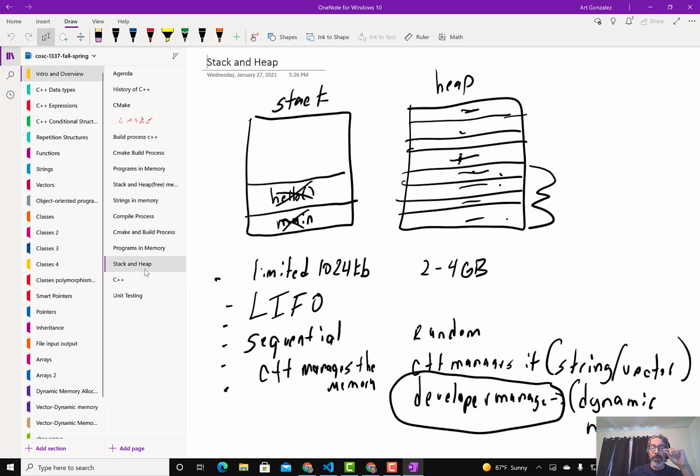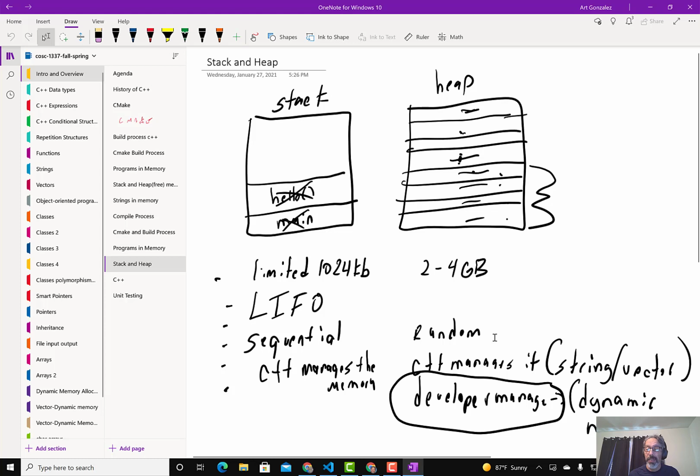So for the stack, remember, the stack is last in, first out. It's a small memory footprint. It uses memory sequentially. C++ manages the memory. Okay, on the heap, it's about 2 to 4 gigabytes of memory.